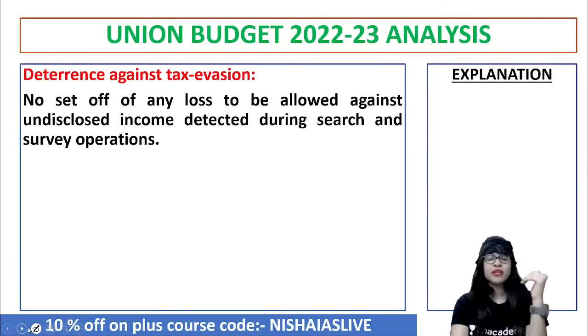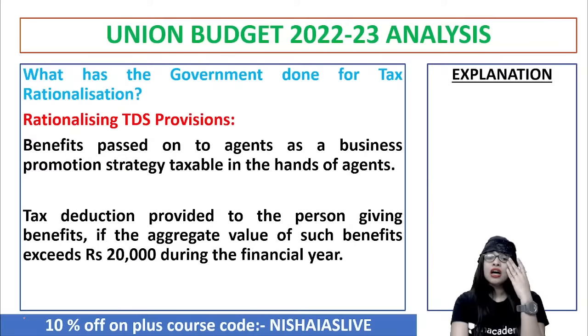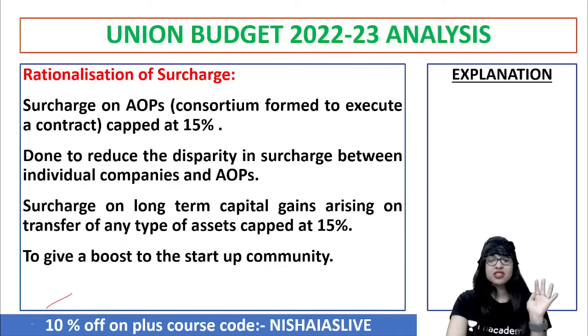If the value of benefits given to a person exceeds rupees 20,000, then they rationalize the TDS provisions as well. So that is one thing the government has done for tax rationalization. And surcharge also, they've done a lot of rationalization, because that gives a great boost to the startup community and others. So these are all positive things, no doubt in that. You can just go through them.